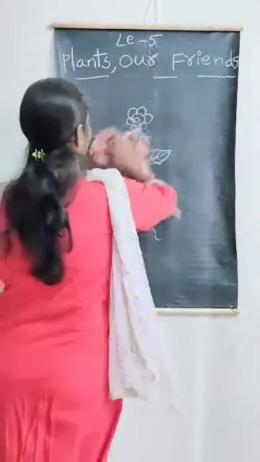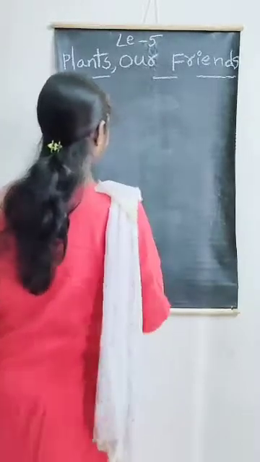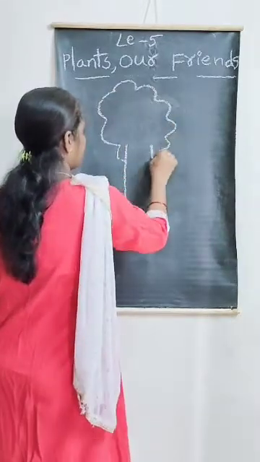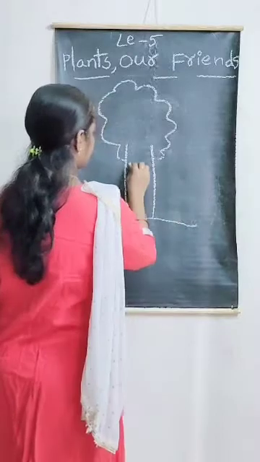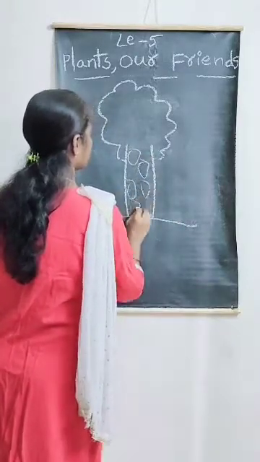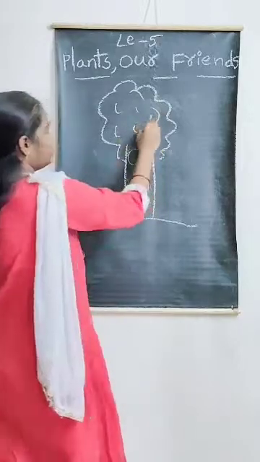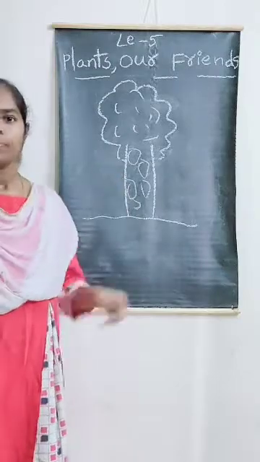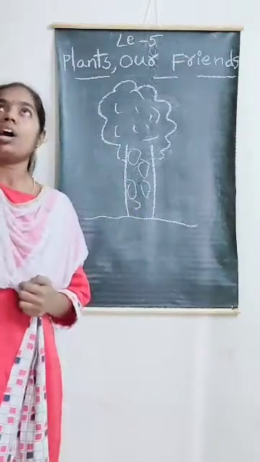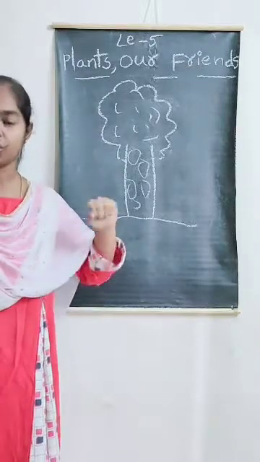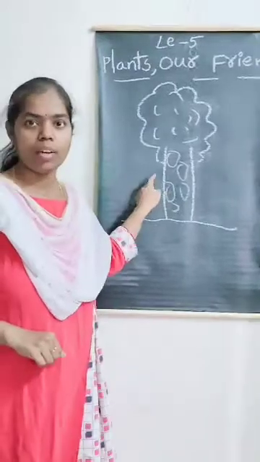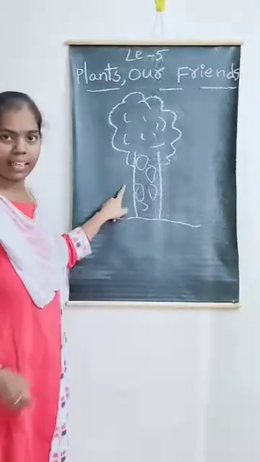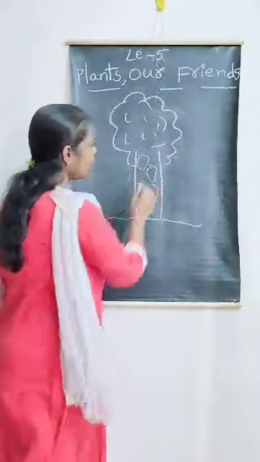A tree is big, tall, hard and strong. That is called a tree. This is called a tree, Nana.